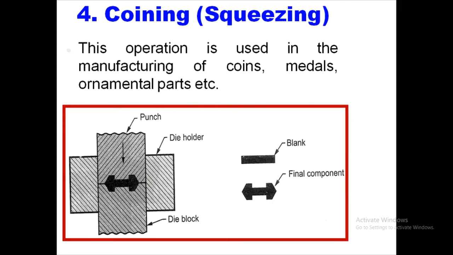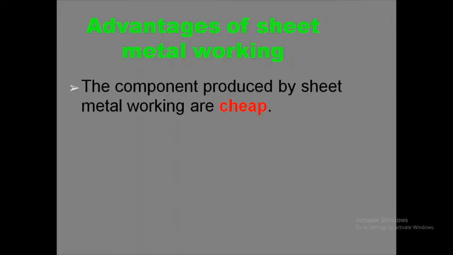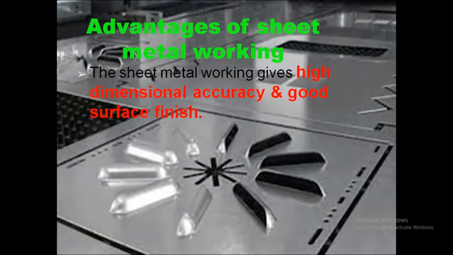Now let us see the advantages of sheet metal working. The first advantage is that the components produced by sheet metals are light in weight. The next advantage is that the components produced by sheet metals are cheap. It is not costly. Next, sheet metal working gives high dimensional accuracy and a good surface finish.